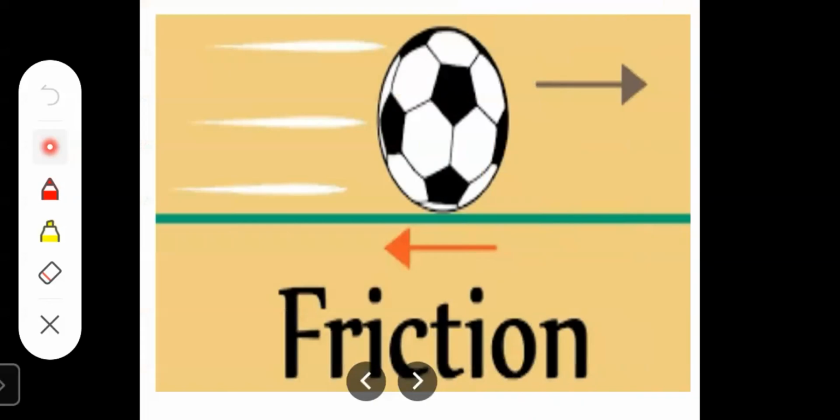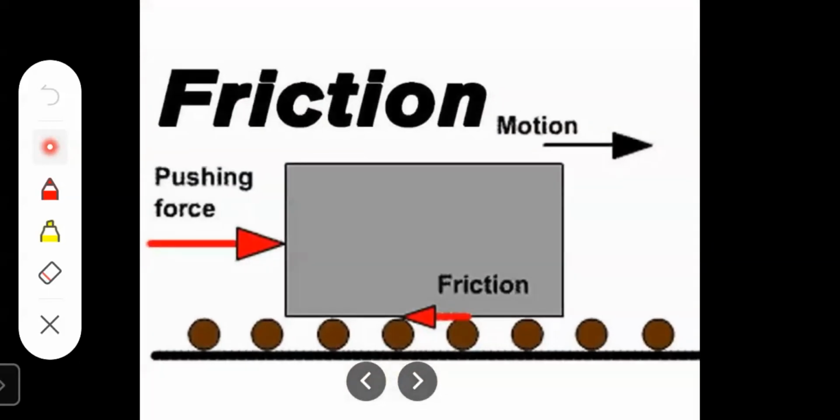So we have seen two forces, muscular force and magnetic force. Now let us move on to the third force, that is frictional force. What is frictional force? Frictional force refers to the force generated by two surfaces that contact and slide against each other.